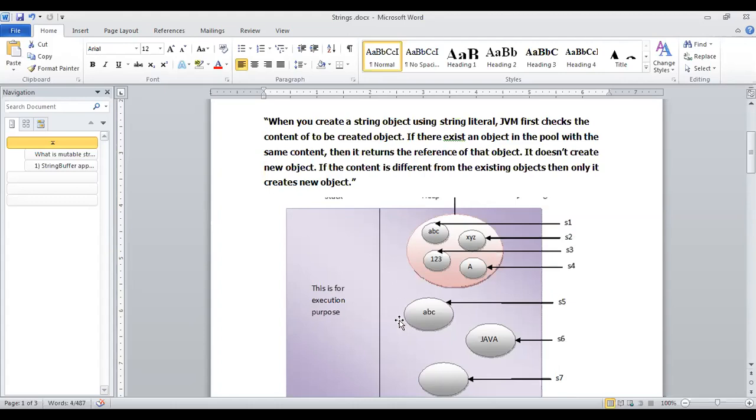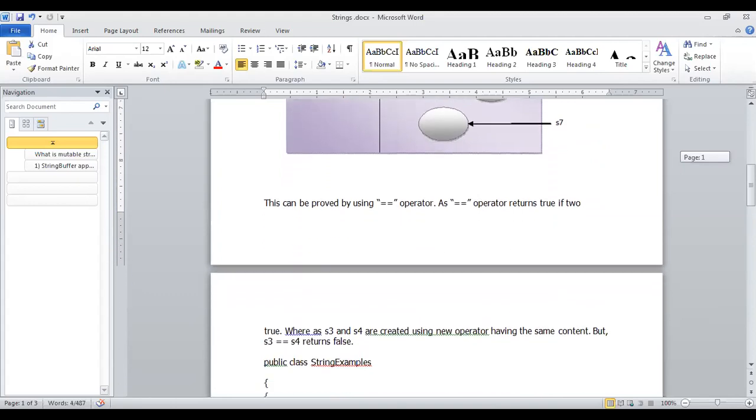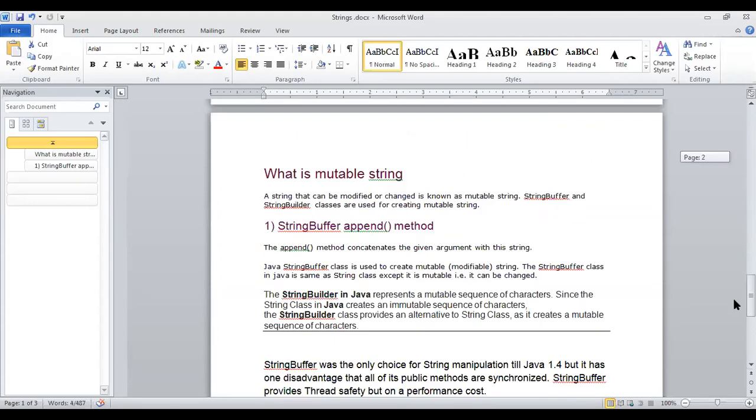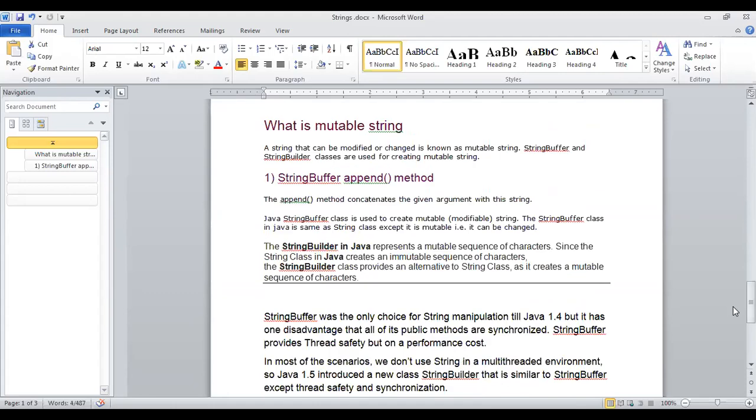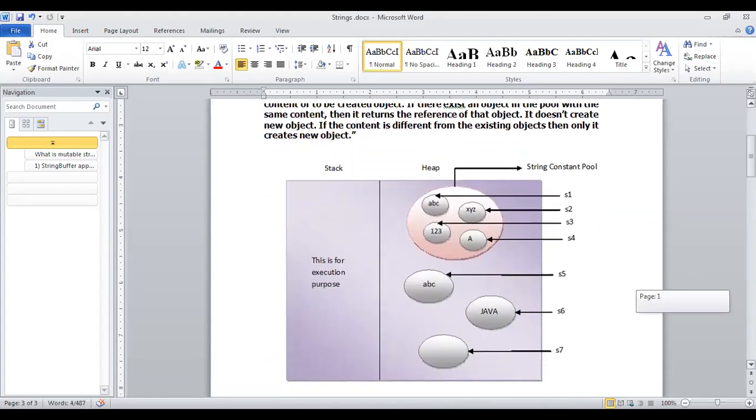Now this is basically the heap area where s5, s6 and s7 are created. Now this s5 is created with the new keyword. I will explain to you how. There is also a concept of equality, which we will discuss. And we already discussed immutable objects and mutable objects. I guess this is very important.